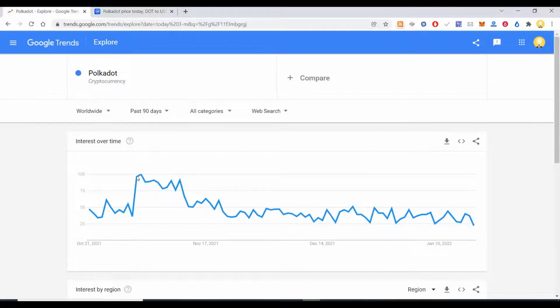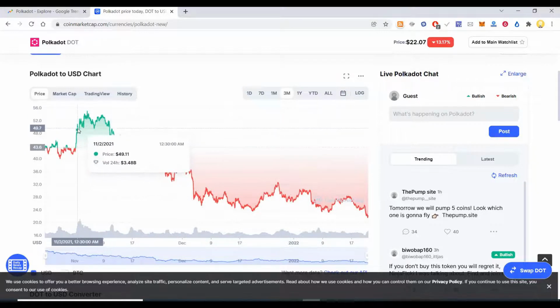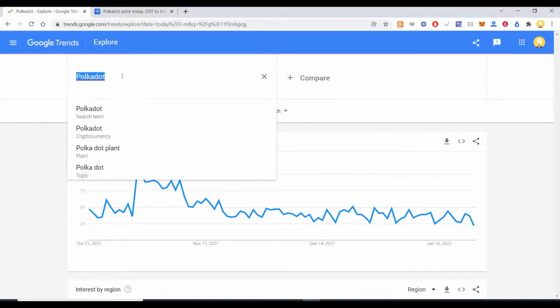November 2nd is what we want to look at. This is November 2nd. Around November 2nd, it was about to rise. It was around 49.09, it was about to rise. So there might be some news during that time, the way it rose during that time.